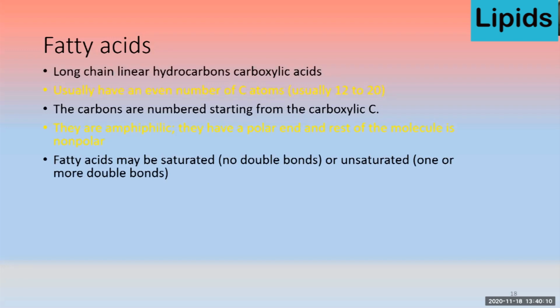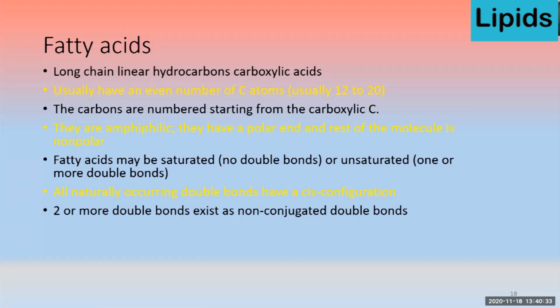Fatty acids may be saturated, where there is no double bond, or unsaturated, where there is one or more double bonds. In naturally occurring double bonds, they have a cis configuration. Cis configuration means basically the hydrogens are on the same side of the chain.